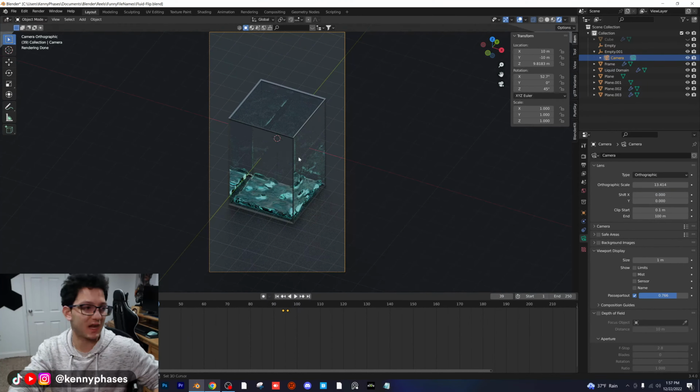I'm going to go ahead and adjust the roughness a little bit. Now you could leave this at a higher roughness, or you could leave it at a low roughness.